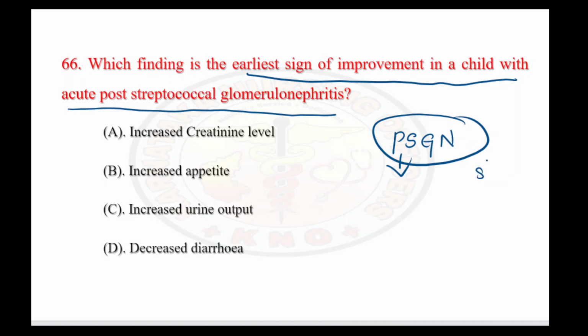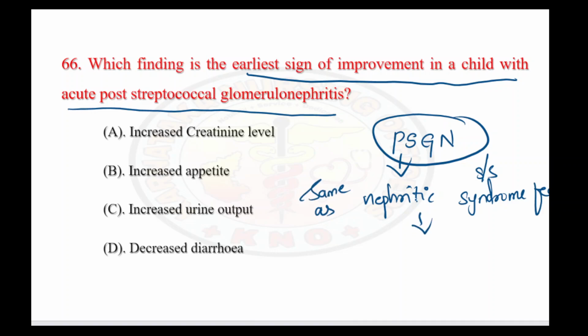The typical signs and symptoms are more often nephritic syndrome features. So, what are those nephritic syndrome features?